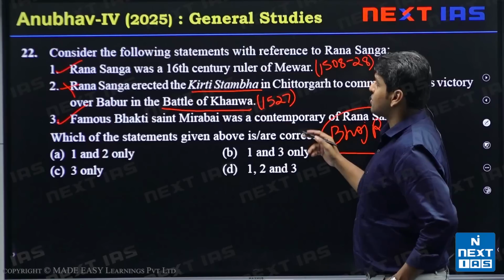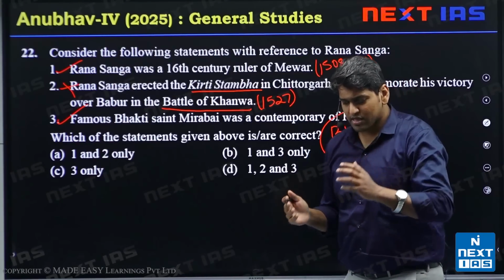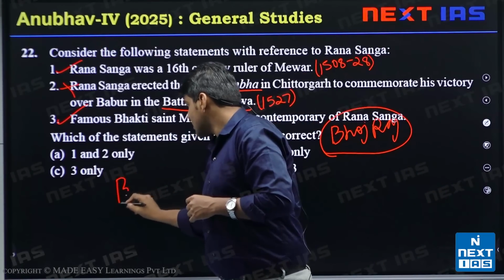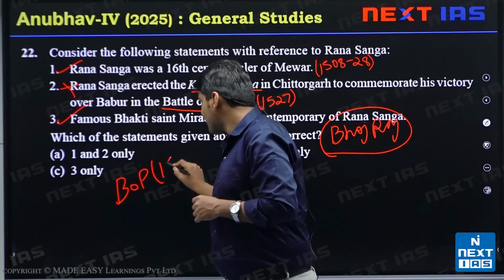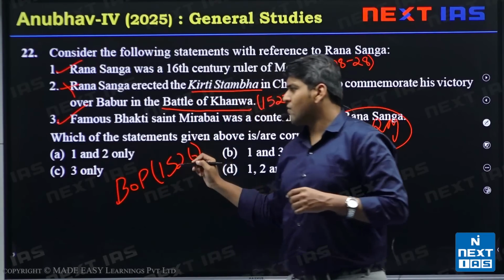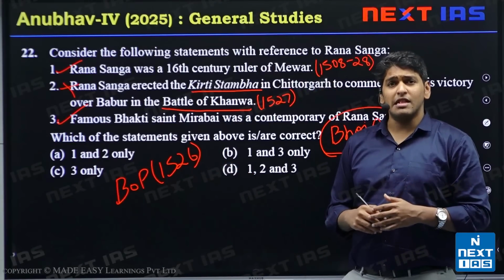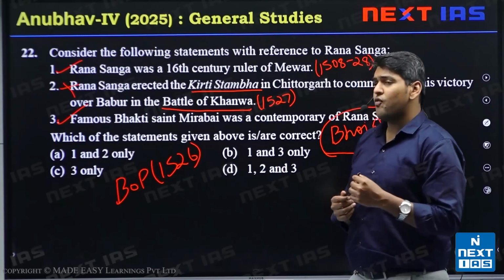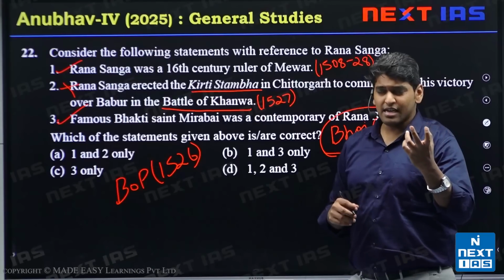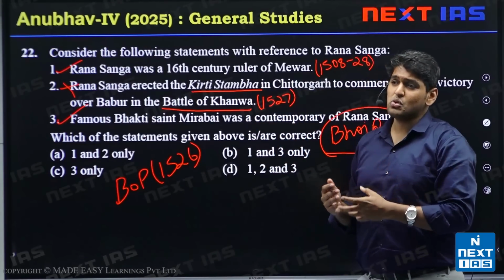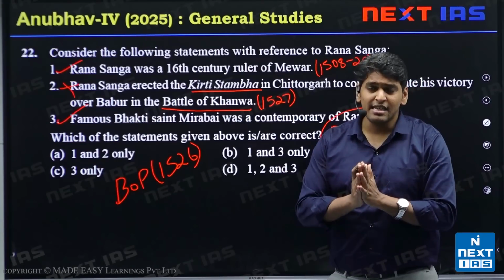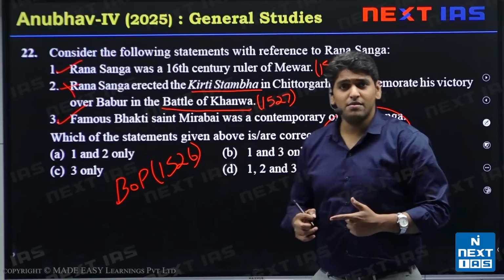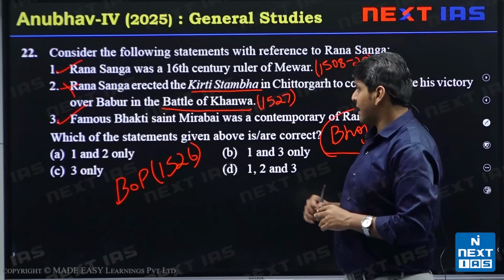So coming to the Battle of Khanwa. What happened was that after the Battle of Panipat in 1526, Rana Sanga was one of the most respected and powerful rulers of that time. So he did not like a foreign invader, a foreign king, ruling so close. So he gathered all his friends and allies, mustered a force of around 100,000 people and marched on Delhi. They met at Khanwa.